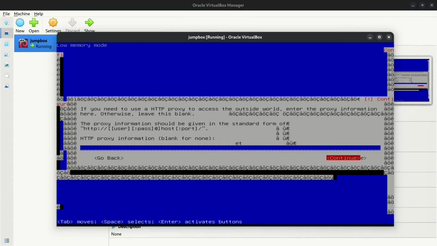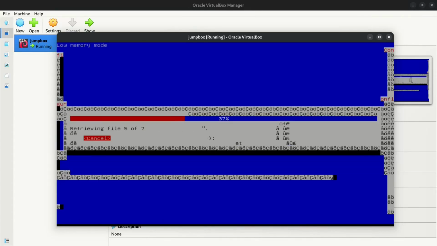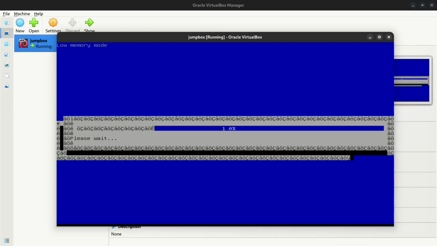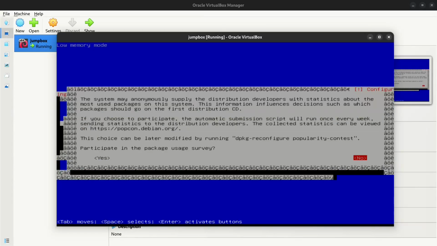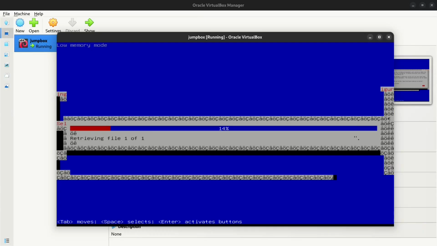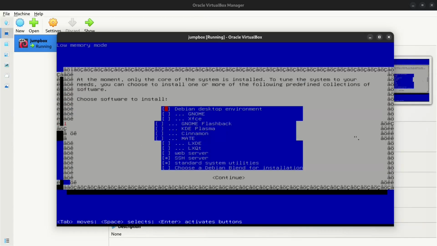We don't have any proxy. We don't want to participate in the survey. We just want to install SSH and standard system utilities, which are already selected. We don't want any desktop environment, so click continue.